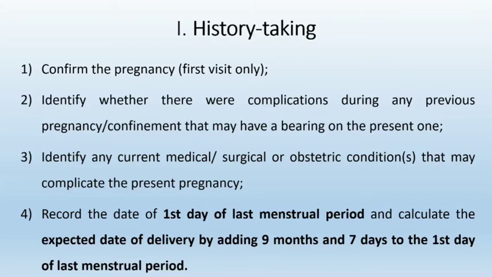So in history taking, the first point is to confirm the pregnancy, then identify any complications during previous pregnancy, then identify any current medical, surgical or obstetric conditions which can complicate the present pregnancy, then record the date of the first day of the last menstrual period and calculate the EDD by adding 9 months and 7 days to the first day of the last menstrual period.